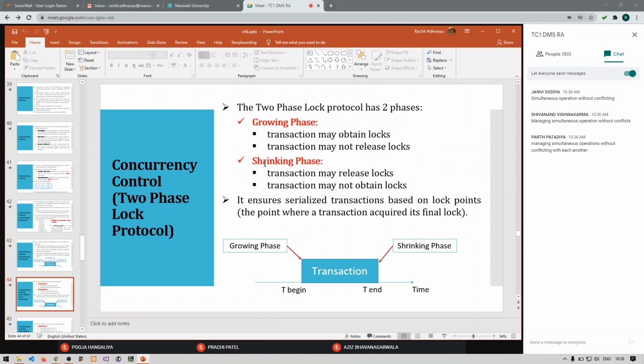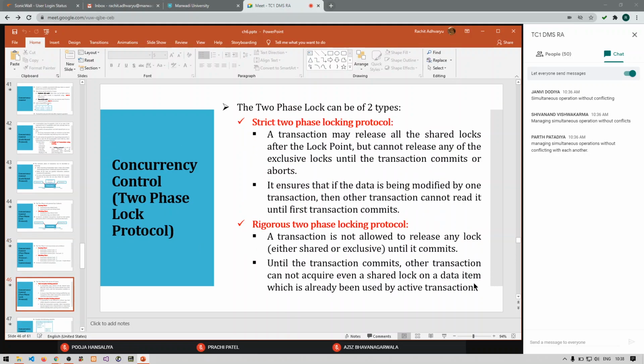So we have a growing phase and a shrinking phase. All the transactions acquire locks in the growing phase, and all the transactions release the locks after the transaction has been completed, in the shrinking phase. So this is what we can say.